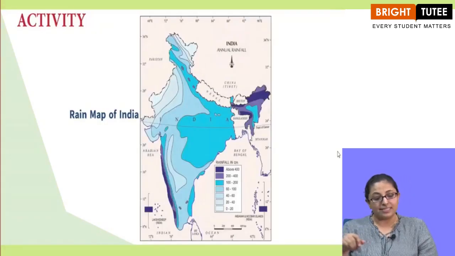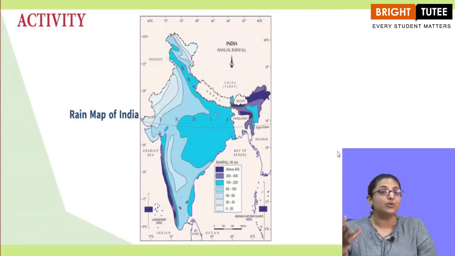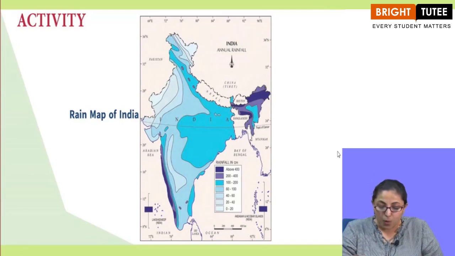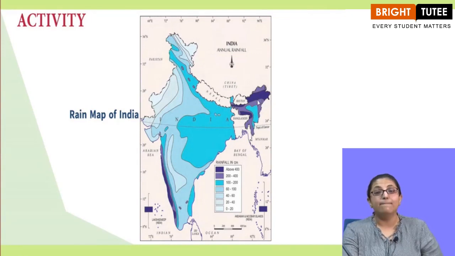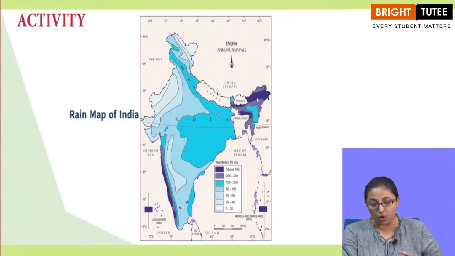Now here there is a map. It is the rain map of India. How much rain does a particular area get? So I'll quickly explain. We can see the dark blue portion which is above 400. So basically this is the key. So the dark blue portion is above 400. So in the map of India, the dark blue portions actually get more than 400 centimeters of rainfall in an